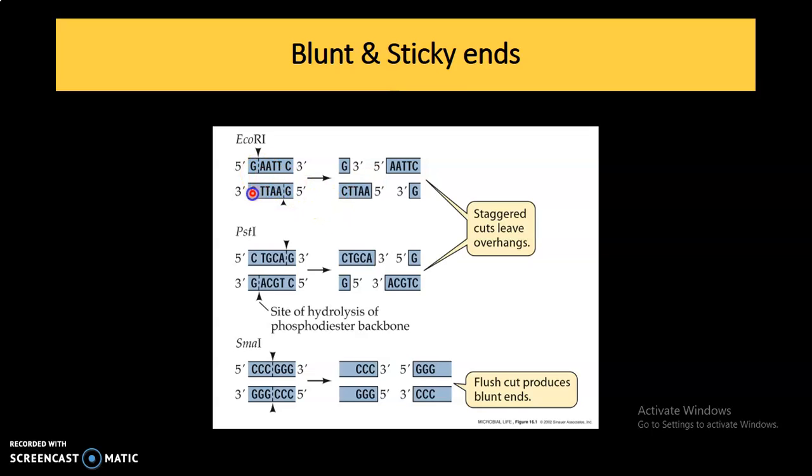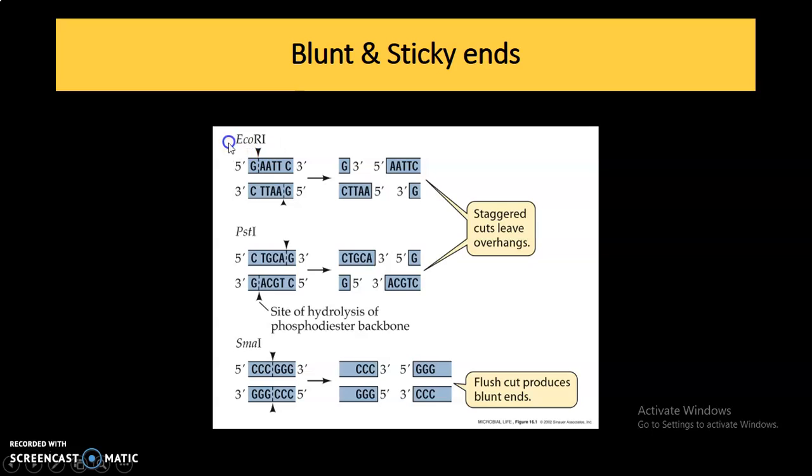Now see the specific sequence GAATTC. These are the two strands of one DNA molecule. These sequences are always read from 5' to 3' direction. If you see both strands from 5' to 3' direction, the sequence is similar, symmetrical. See this GAATTC 5' to 3', and from 5' to 3' on the other strand, GAATTC.